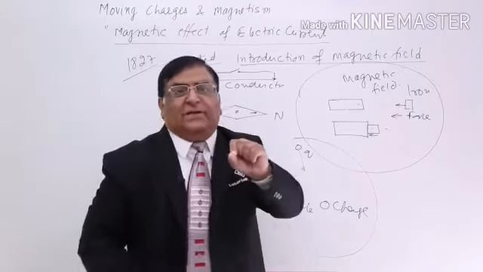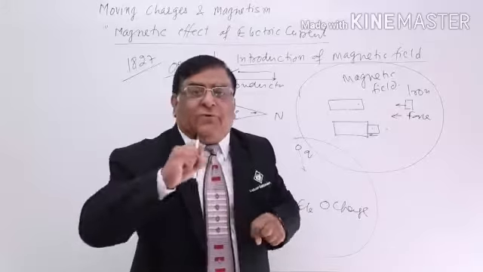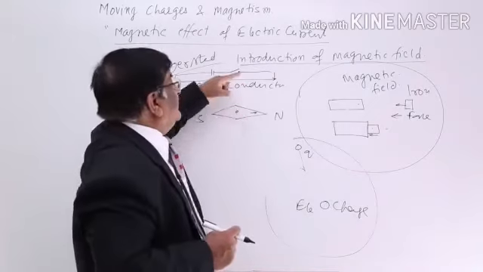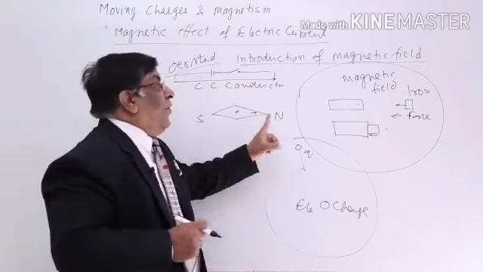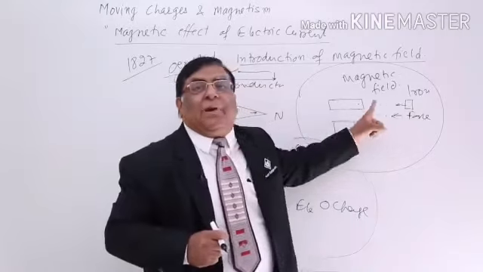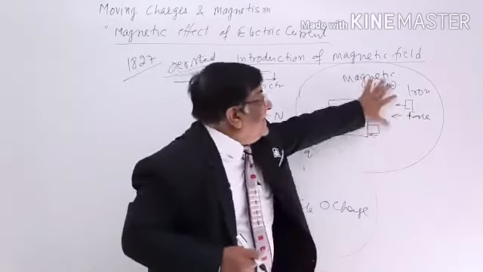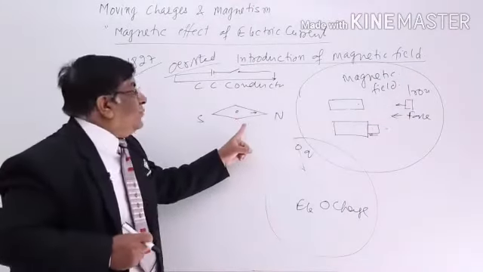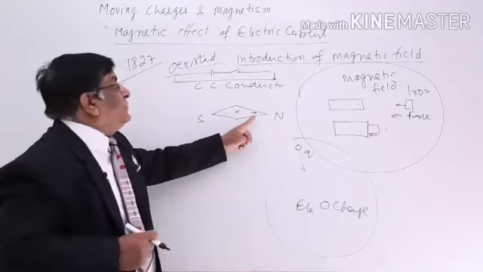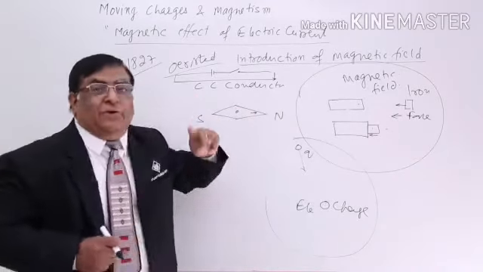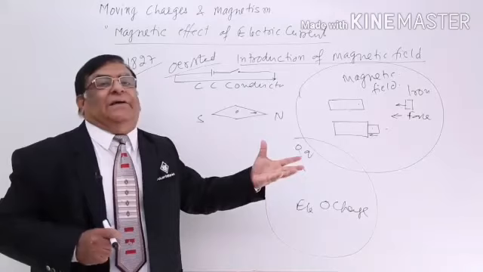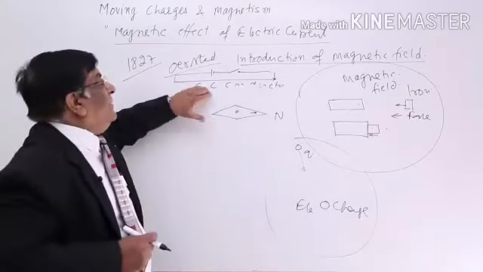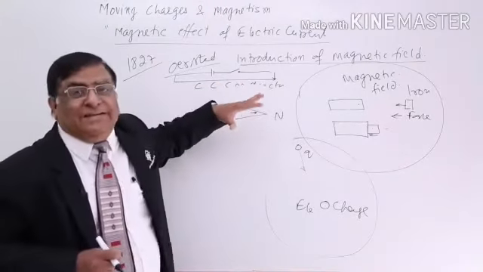For rotating anything, we have to give it a torque. For torque, it has to be given a force, and there is no contact here. On a magnet, we know who can apply the force: another magnet, or a magnetic field. Here we are visually seeing that a force is being applied on a magnet. And we know that on a magnet, only a magnetic field can apply the force. So, we conclude very easily that a magnetic field is being created here.